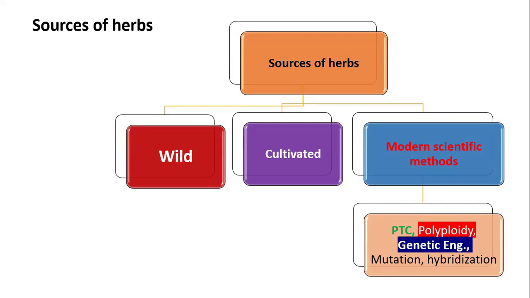So what is the advantage of this one? They are economical. No cost or land for carrying the fertilizers and irrigation, and they require less time. The growth of this plant is huge, or we can say fast. So this is the one side. What are the drawbacks of the wild plant?